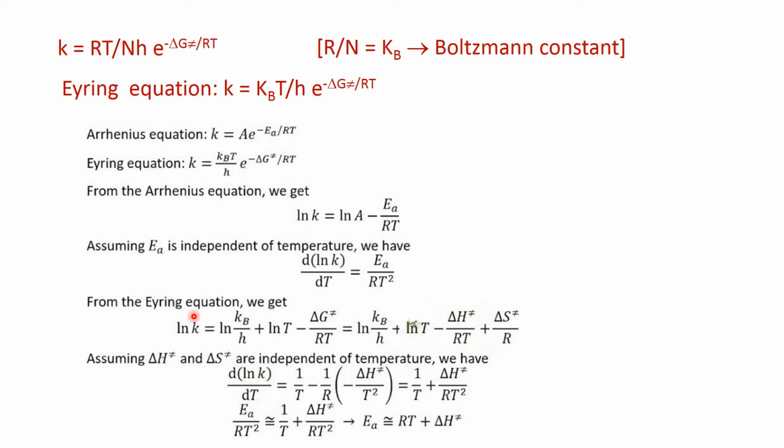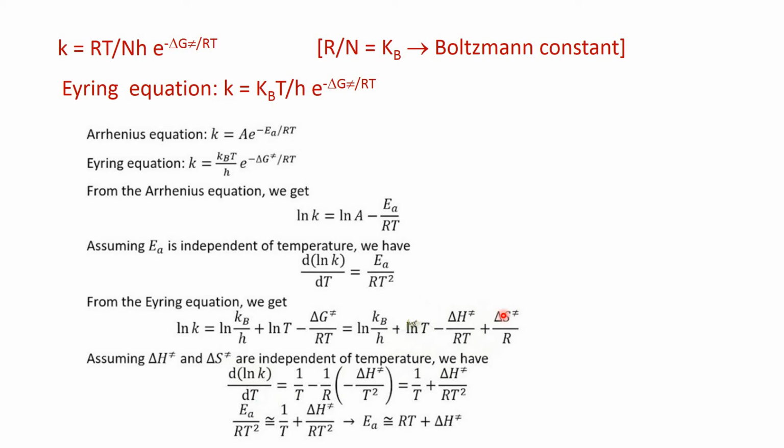Then d/dT of ln k equals, this part is the constant part, d/dT of ln T is 1 by T. Coming to this part, R is constant, so minus 1 by R, and ΔH activation is also independent of temperature as we have assumed, so d/dT of 1/T, which is minus 1 by T squared.